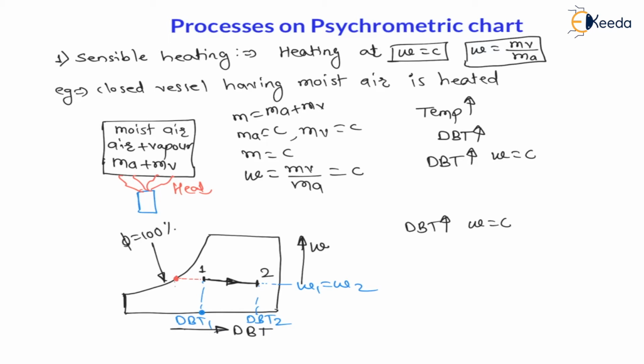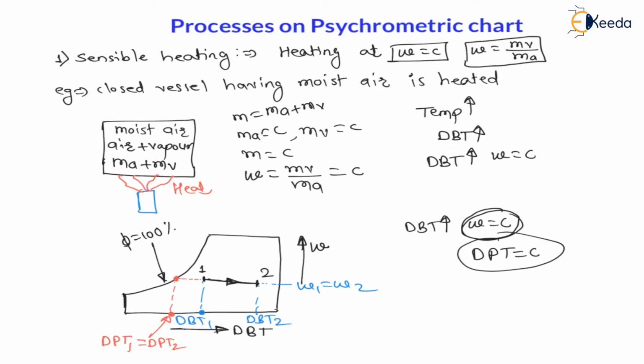At this point, whatever may be the temperature recorded, this temperature is dew point temperature 1. And for the second point also, if I draw a horizontal line, you will find the same point. Therefore dew point temperature 1 is equal to dew point temperature 2, right? Therefore my dear students, whenever specific humidity is constant, then dew point temperature is always constant. Remember this point, they are together. Whenever specific humidity is constant, dew point temperature is always constant.